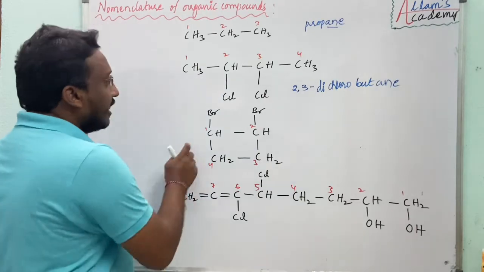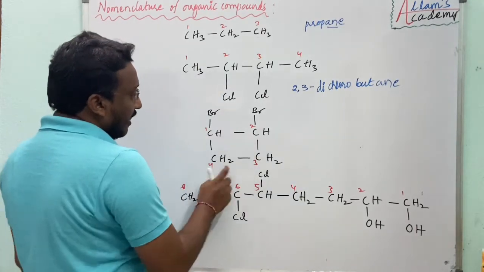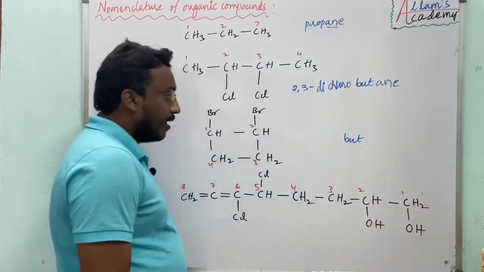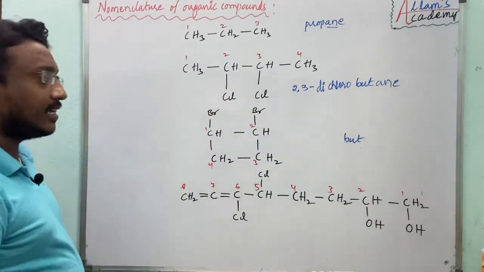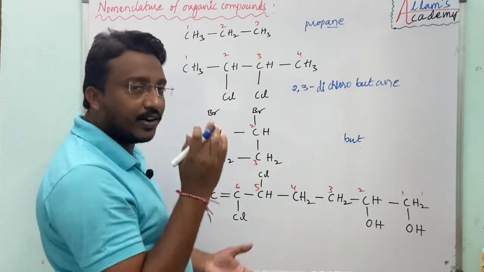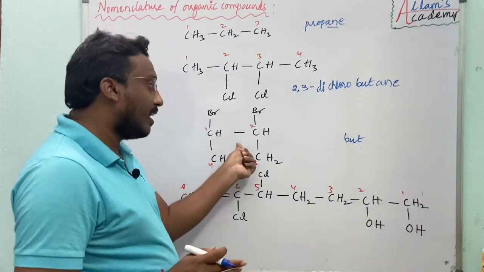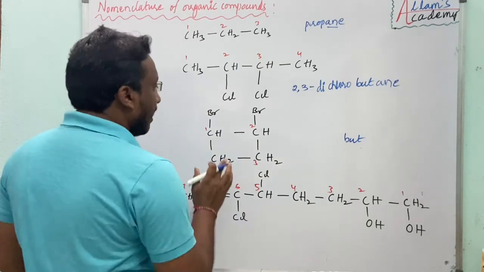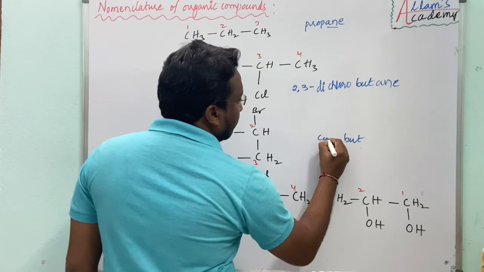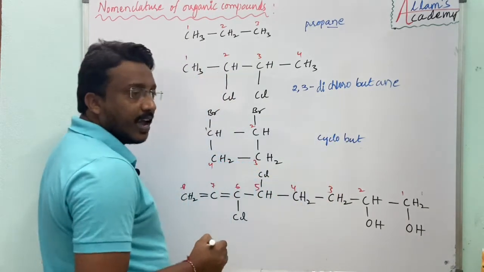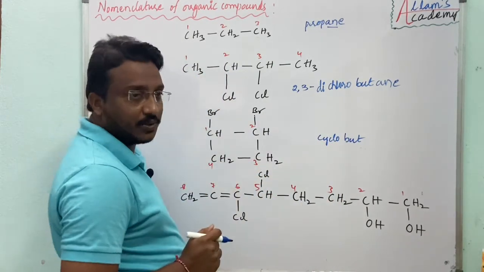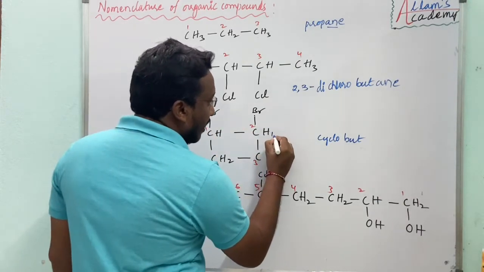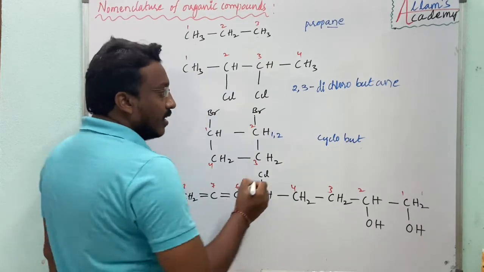Right. Here, in the next case, 1, 2, 3, 4, again it is but. Is this straight or cyclic? Cyclic. So here it has a primary prefix, that means you have to write cyclo. And here it has 2 substituents also. Which carbon atoms do they contain? First carbon atom, second carbon atom. That means 1,2.